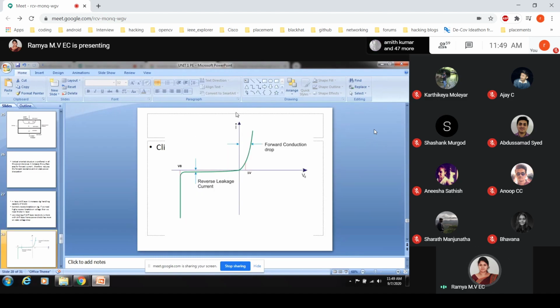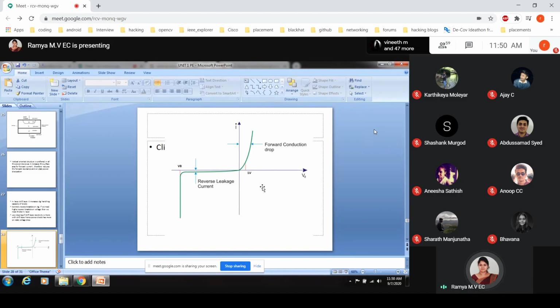Again, if I come to the characteristic of the power diode, with the normal conventional diode we have the VI characteristic, the forward bias characteristic. For a silicon diode it is 0.6 to 0.7, practically 0.5 volts only, which means low voltage capability. But here it will be 1 volt, which means high voltage capability is possible with the help of the power diode.